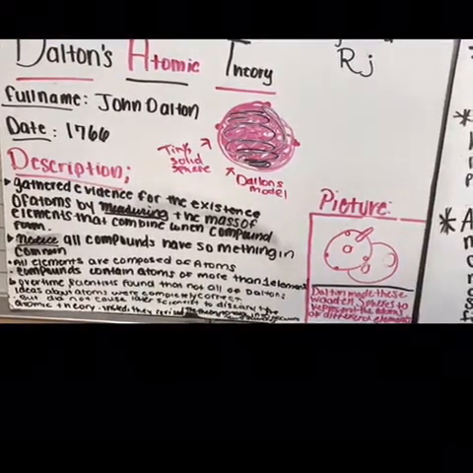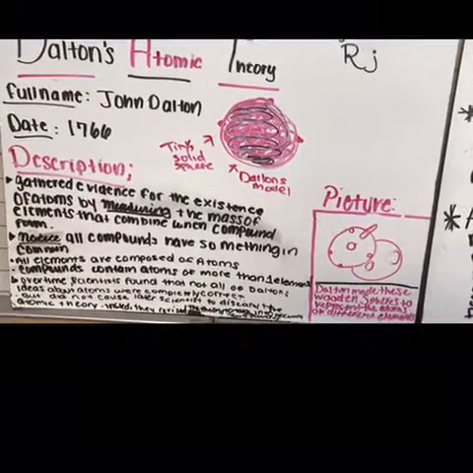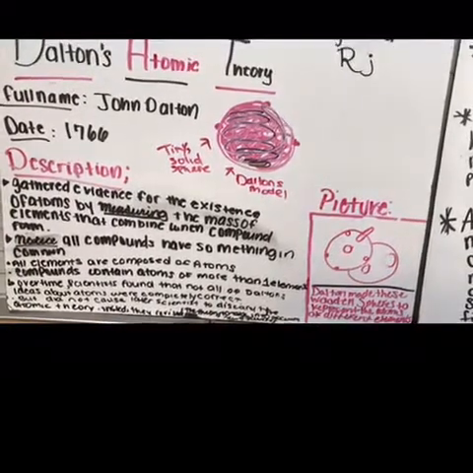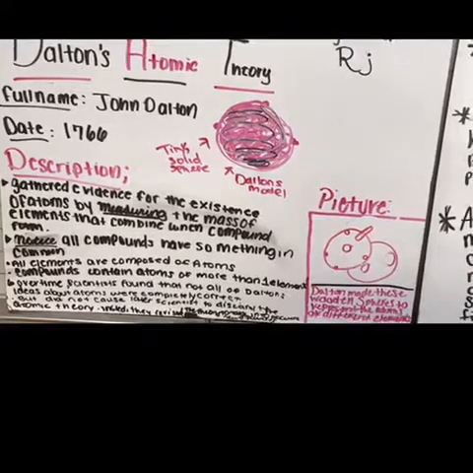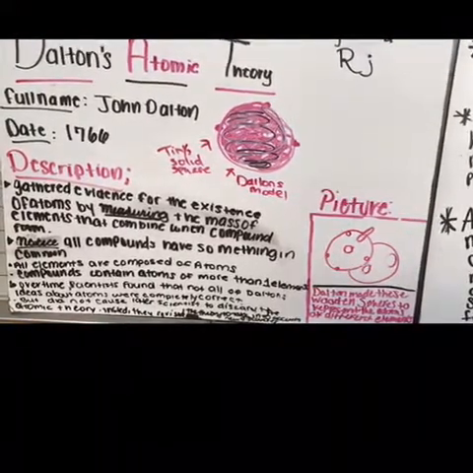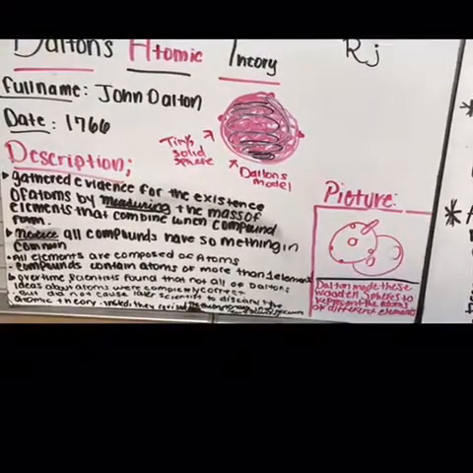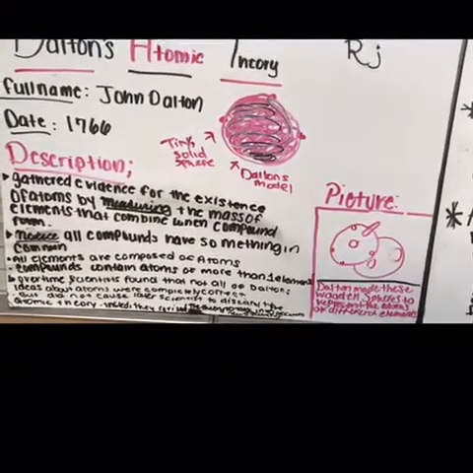Compounds contain atoms of more than one element. Over time, scientists found that all of Dalton's ideas about atoms were completely correct, but did not cause later scientists to discard them.